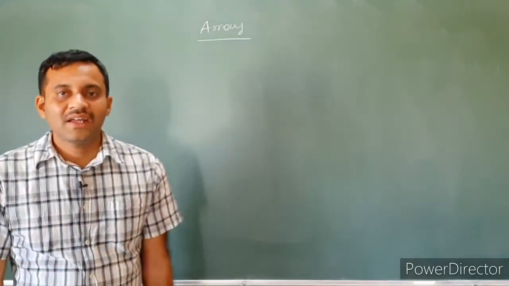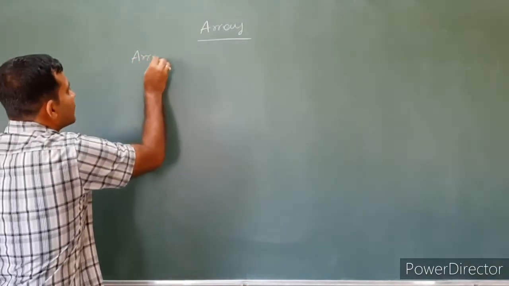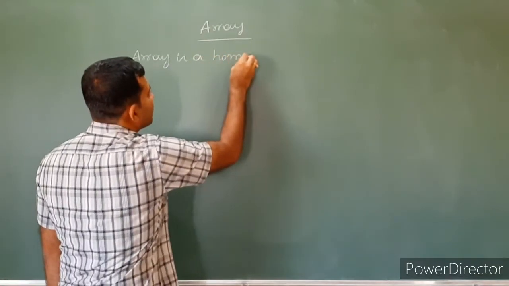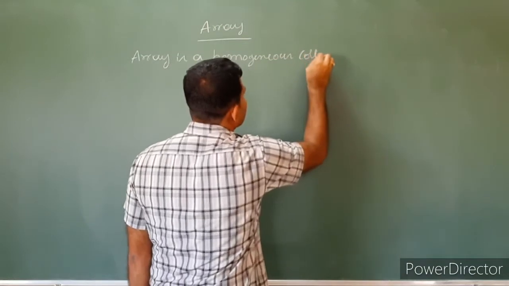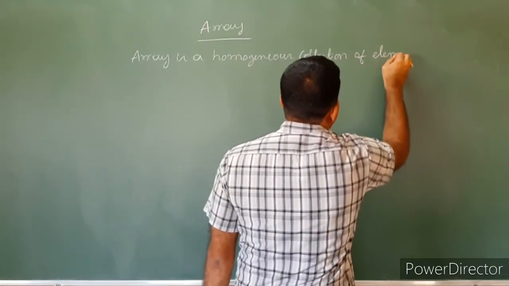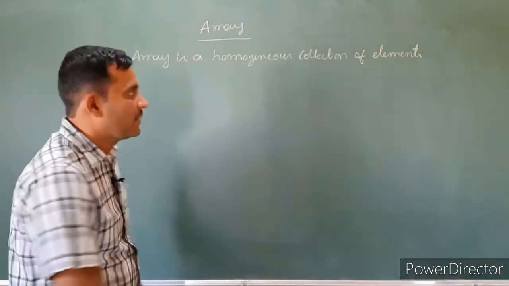We know that array is a homogeneous collection of elements.